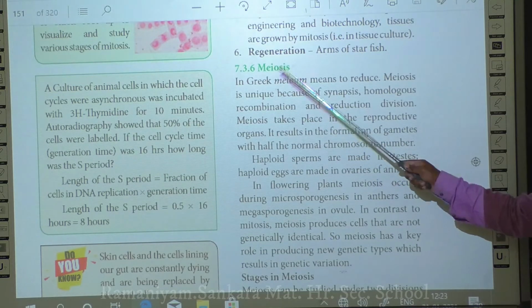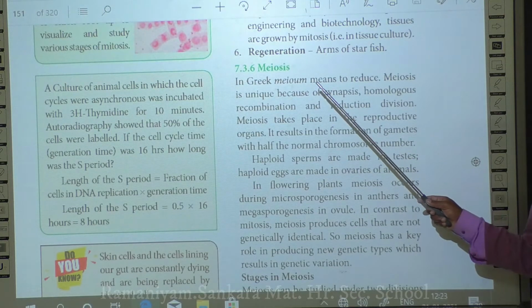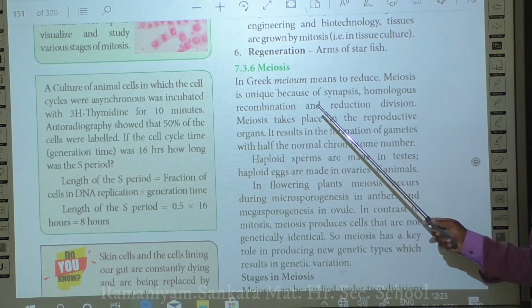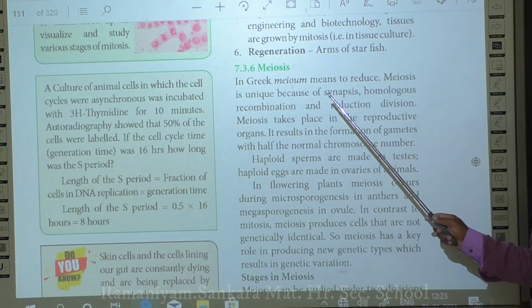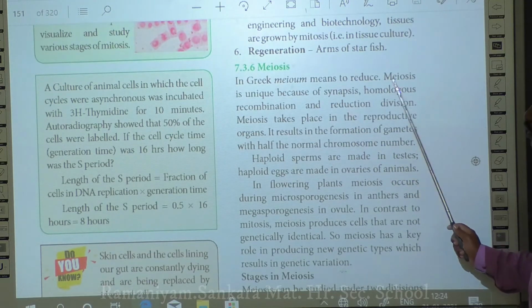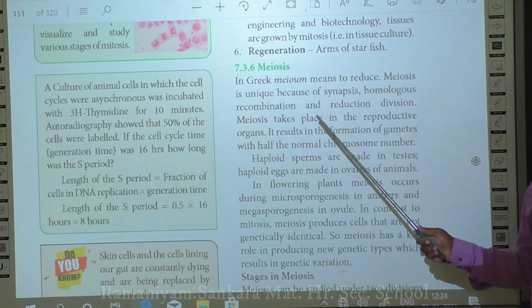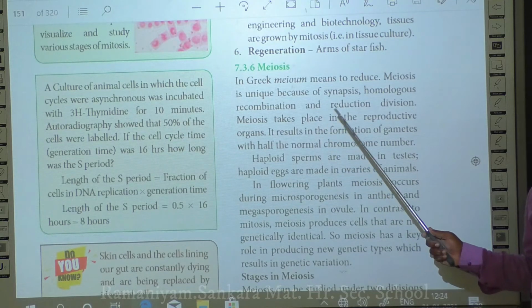So that is called meiosis. Meiosis is unique because it is slightly different from mitosis, as it has some additional processes taking place. What are they? They are called synapsis, homologous recombination and reduction division. So meiosis is basically a reduction division. That is a very well known point.